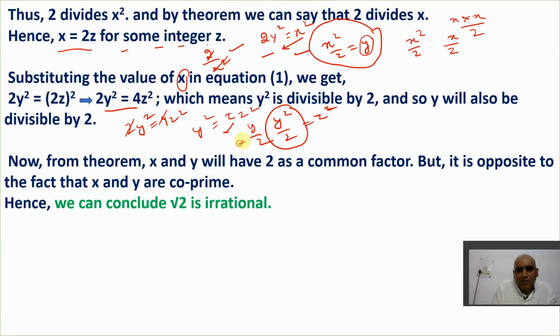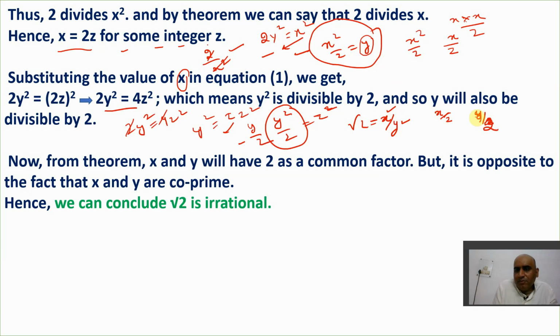Now we find this for the value of y, because we have taken root 2 as a rational that will take the value of x upon y. So first of all, we take the value for x, then we'll take for y. For x, we get to know that it is divided by 2, because x square divided by 2 means x also divided by 2. That means x has a factor of 2. That's why x is divided by 2. In the similar way, we find that y also divides by 2.